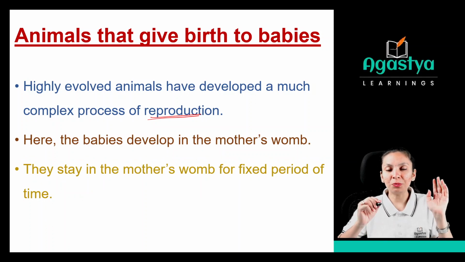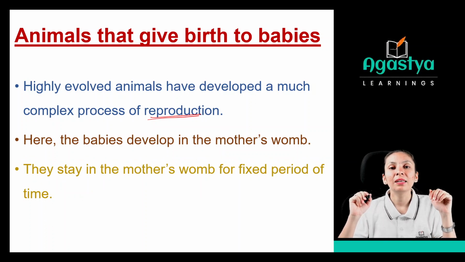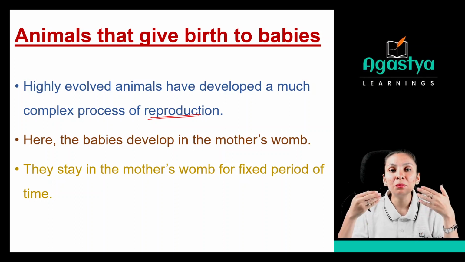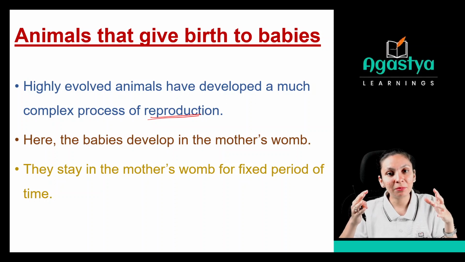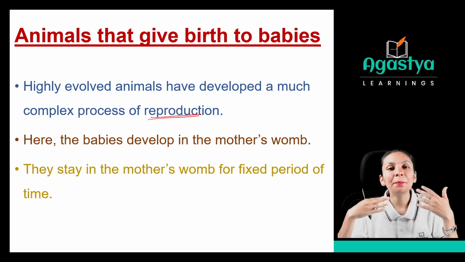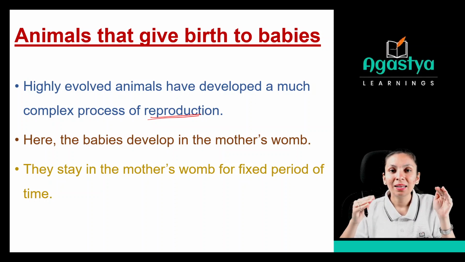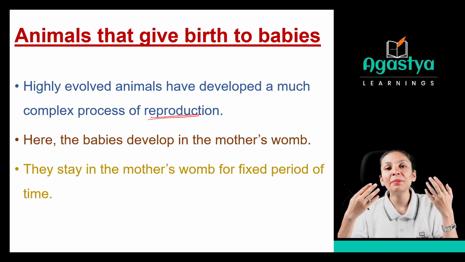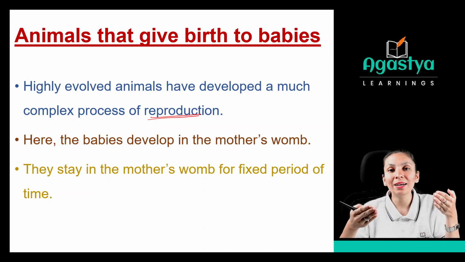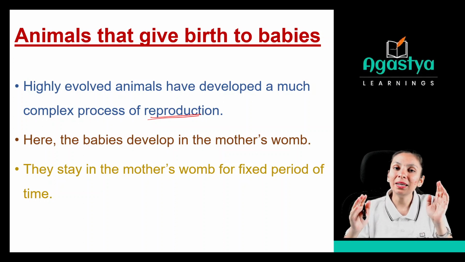As you know, in humans, that is 9 months. For 9 months, you are staying in your mother's womb. After 9 months, you will mature and come out, right? So that is the reproduction technique in humans. Just like that, other animals also give birth to their young ones, but the time period will be different.